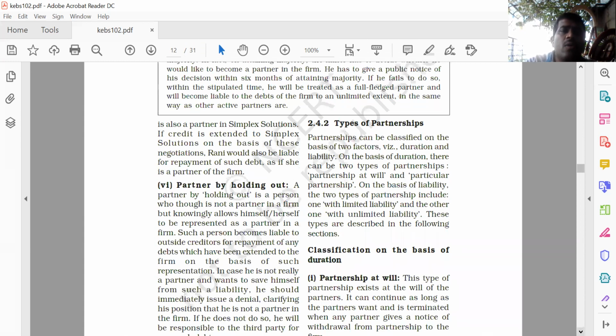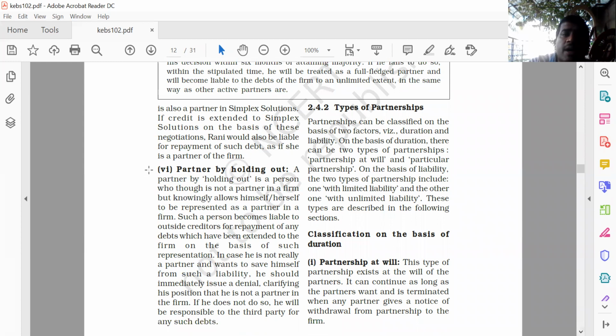A partner by holding out is a person who, though he is not a partner in a firm, knowingly allows himself or herself to be represented as a partner in a firm. Such a person becomes liable to the outside creditors. It's like Estoppel, where credit is extended on the basis of such representation. In case he is not really a partner and wants to save himself from such liability, he should immediately issue a denial clarifying his position that he is not a partner in the firm. If he does not do so, he will be responsible.